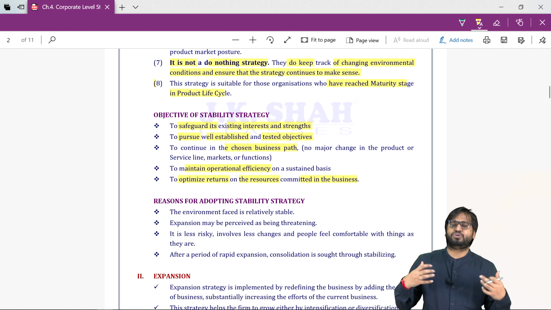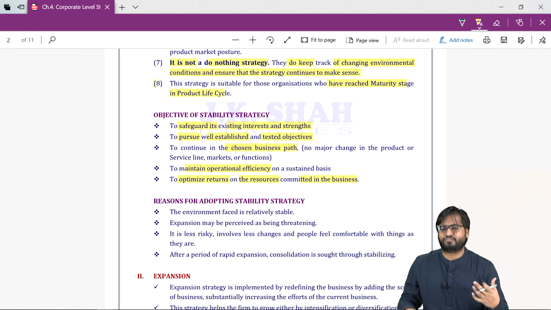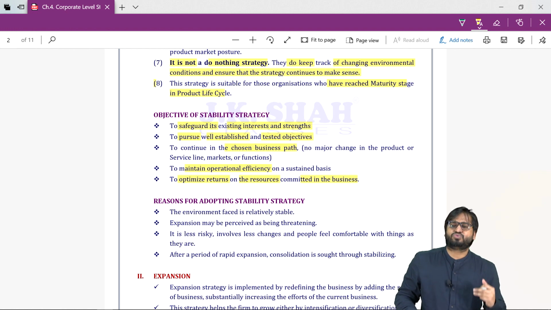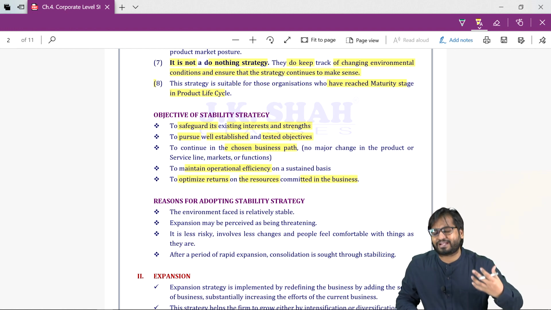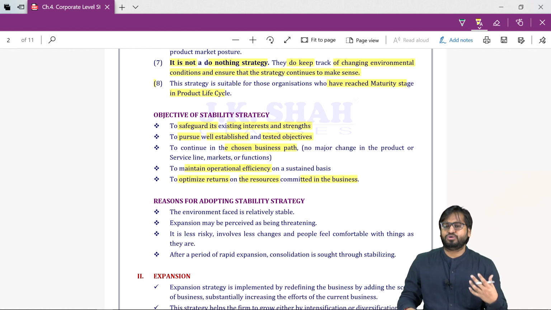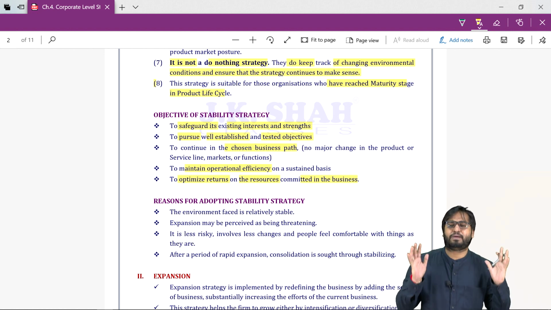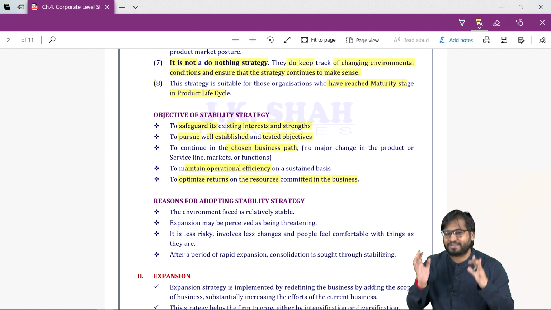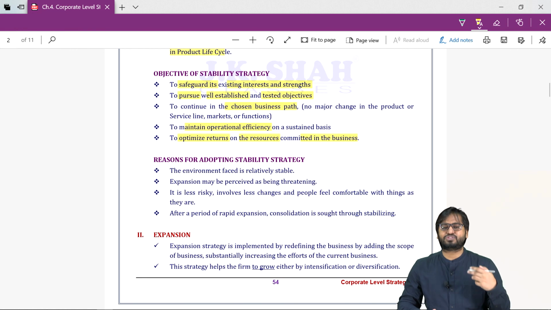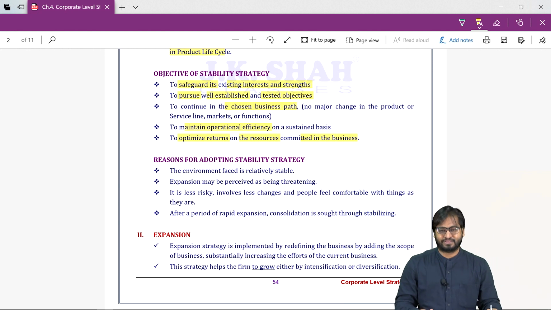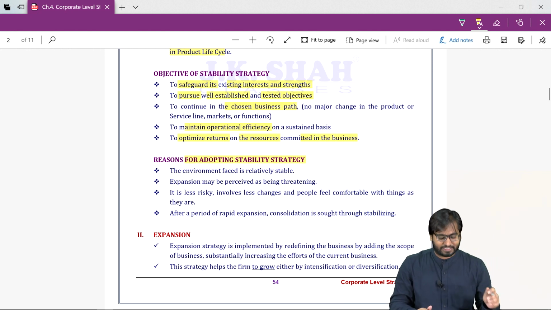So we have invested lots of money in machinery, lots of investment in our factory setup. So I want to recover all that money. And how can we do so? By continuing to produce the same product, serving the same market and using the same technology and process. So why do companies go for stability? Reasons for adopting stability strategy.